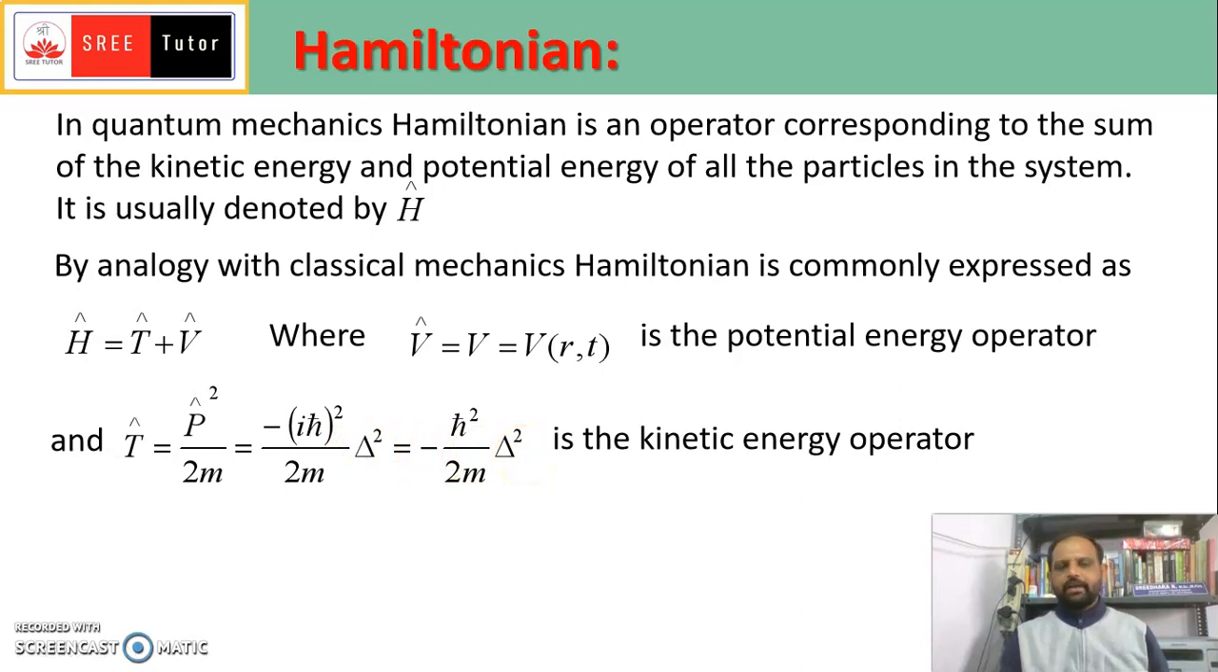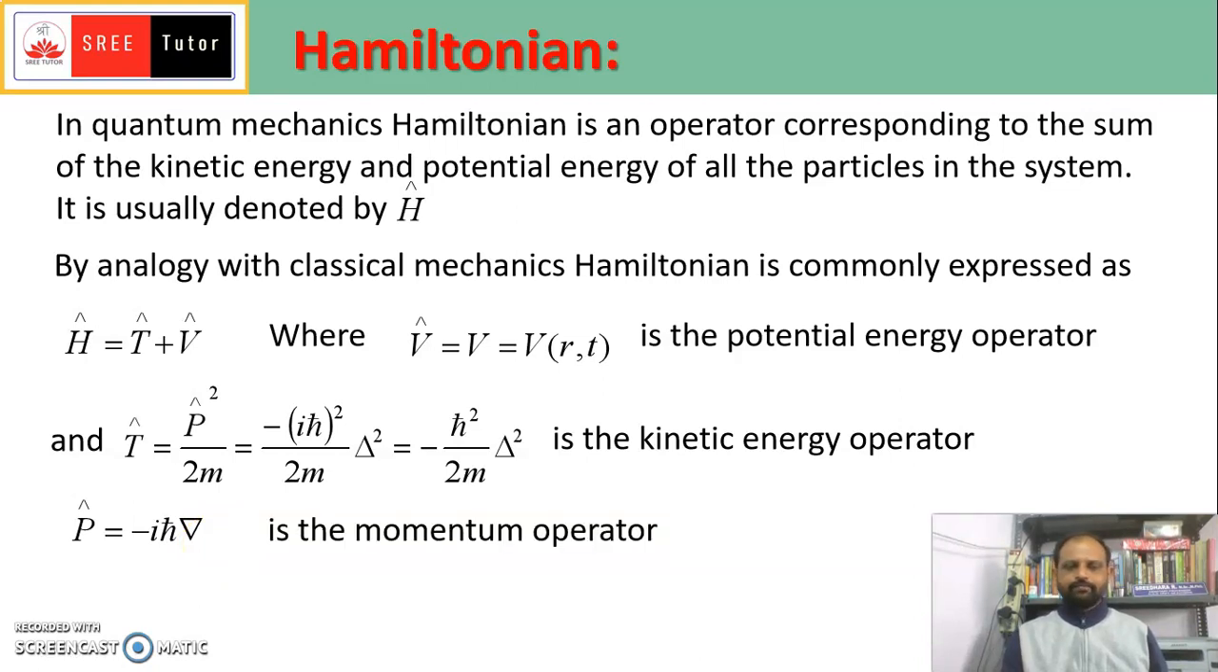So this is the kinetic energy operator. Also we know that P cap is equal to minus i h cross del. This del has to be written here, not delta. So P cap is equal to minus i h cross del. It is the momentum operator.